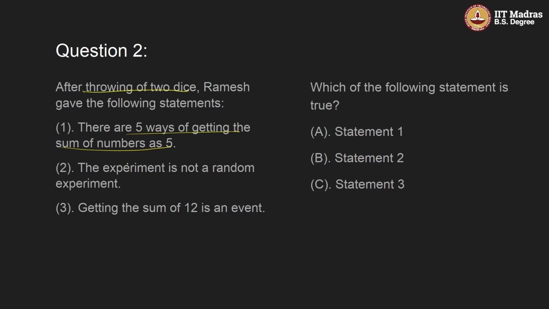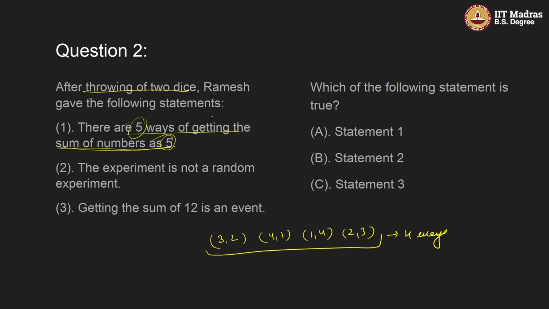So what are the combinations of getting sum as 5, right? We can have 3 comma 2, we can have 4 comma 1, we can have 1 comma 4, we can have 2 comma 3. So these are the 4 ways by which we can get the sum of numbers as 5. But here it is written there are 5 ways. So this option is wrong.